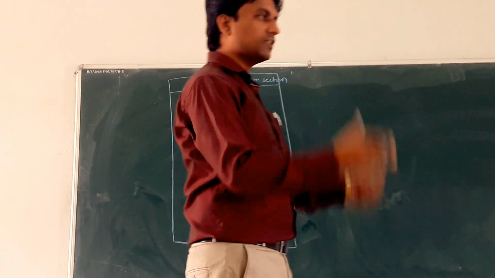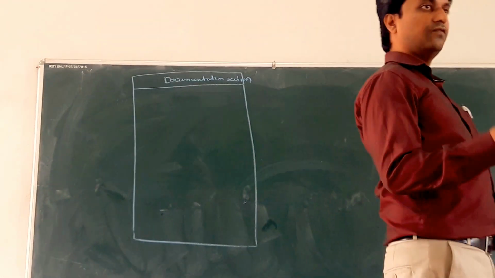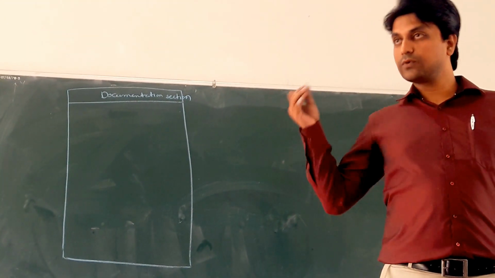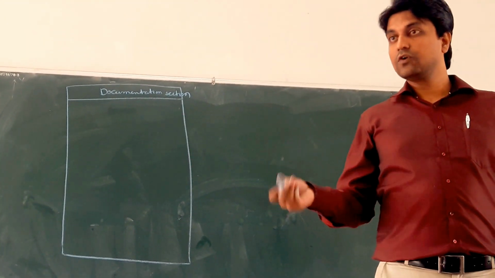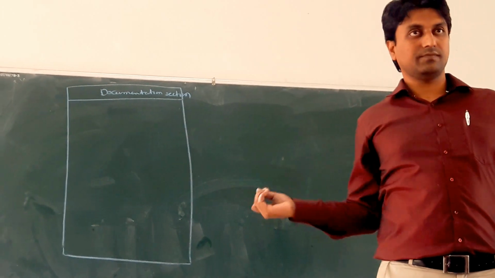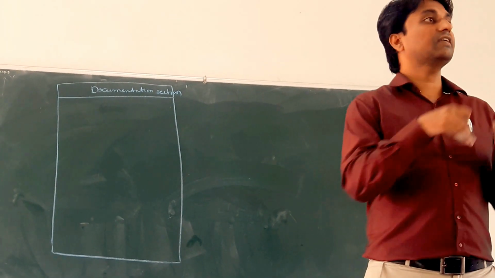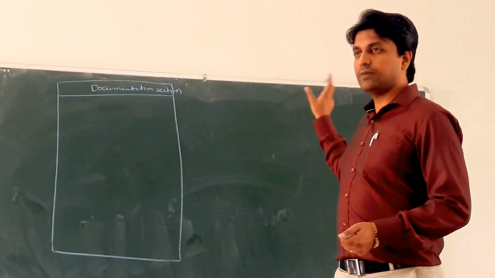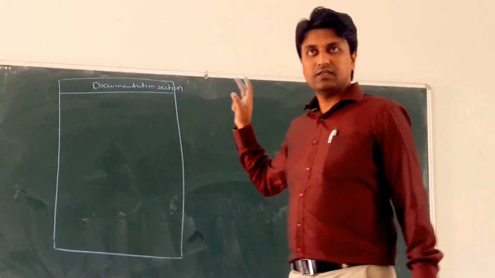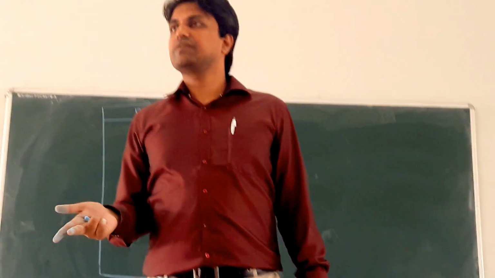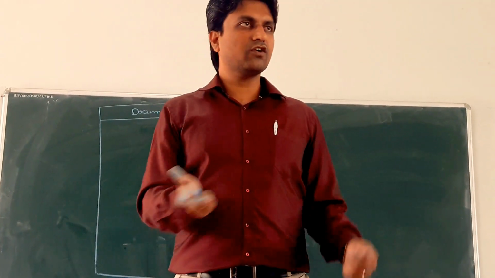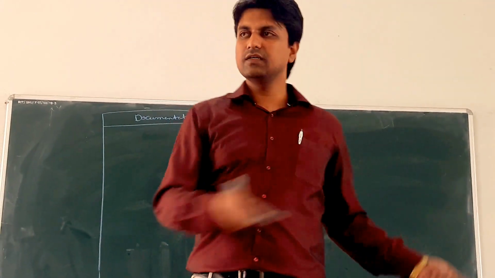While writing the code, always first write the documentation section. In that, write who developed the program, the developer's name, and the purpose of the program. What is the program about? Clear? That is called the documentation section, but it is optional. We cannot write it while programming in the lab.